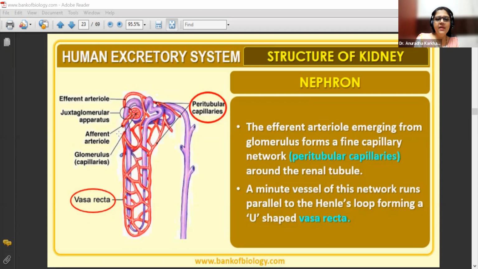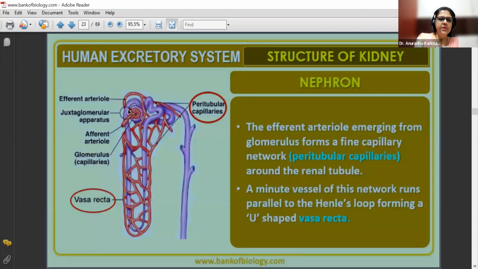So here you can see that this is going to be the efferent arteriole, which is coming out, which is then going to form a complete peritubular capillaries around the tubules. So PCT, DCT, loop of Henle, सबके ऊपर ये capillaries की network तुम्हें दिखाई दे रहा है बेटा? So this network of capillaries is going to be called as vasa recta.